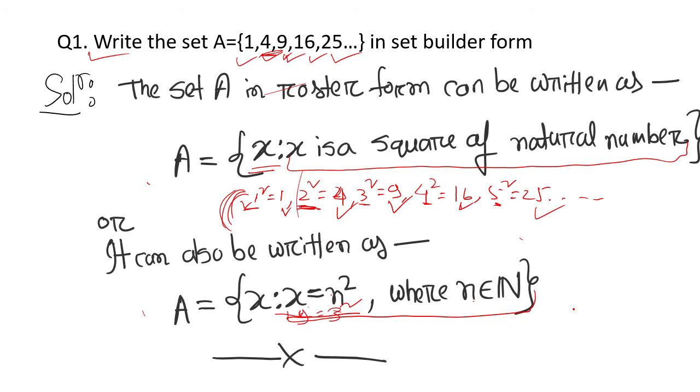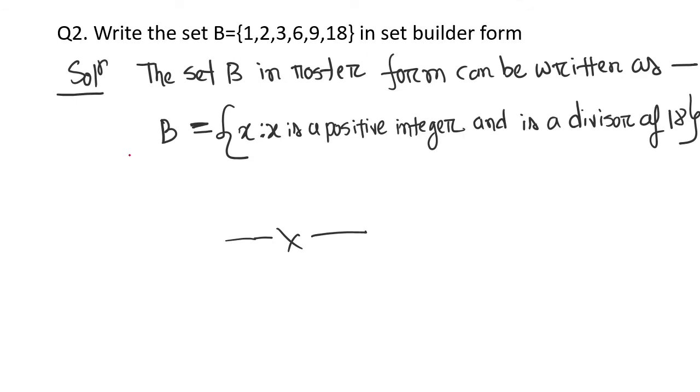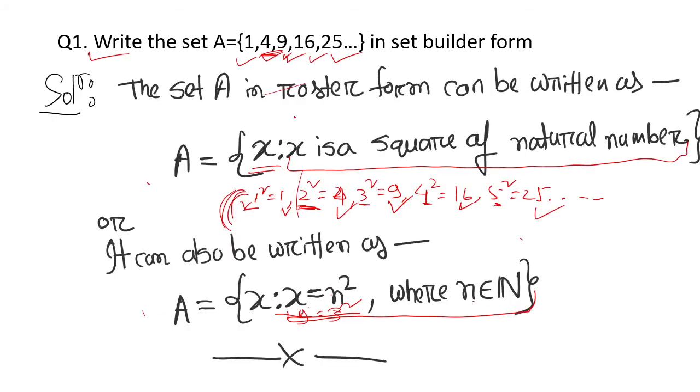Next, write the set B, 1, 2, 3, 6, 9, 18, in set builder form. Okay, you have to write this set in set builder form. See here, I have written this in roster form. This is quite wrong. It is just a mistake.